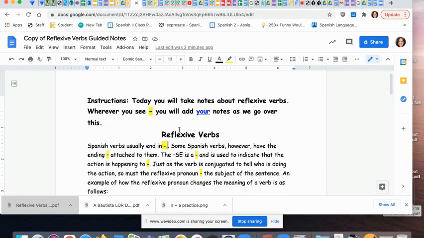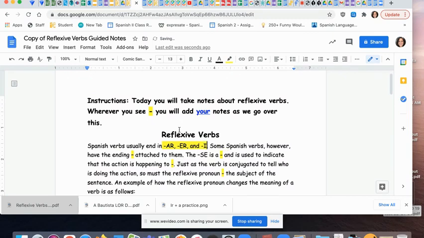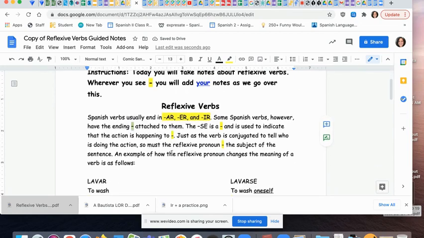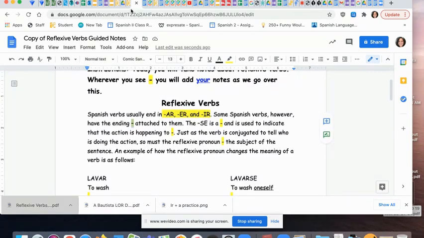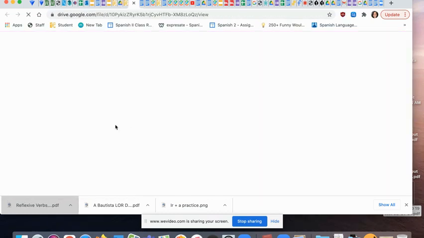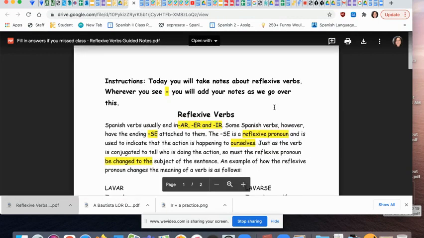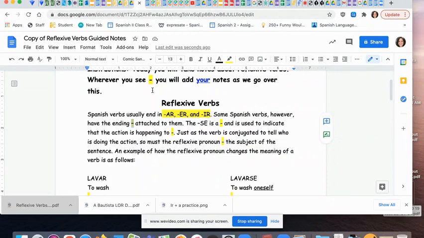So for example, Spanish verbs usually end in AR, ER, and IR, and so on. So wherever you see that yellow, that means there's something for you to fill in. If you missed class, you can get these notes by opening them here and filling them in on your own notes page.